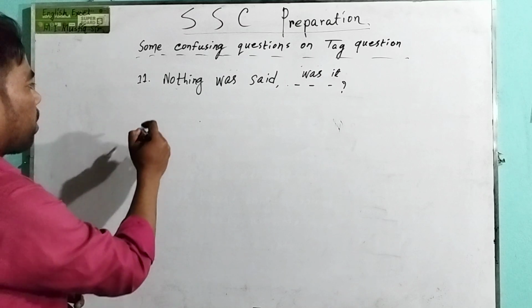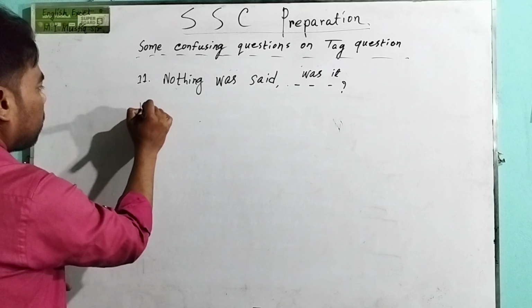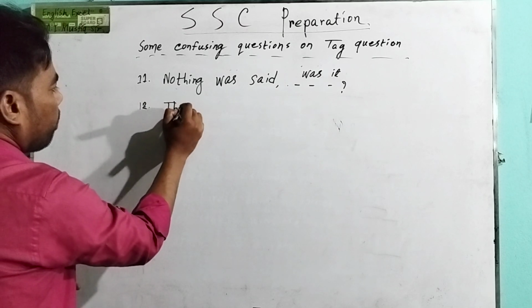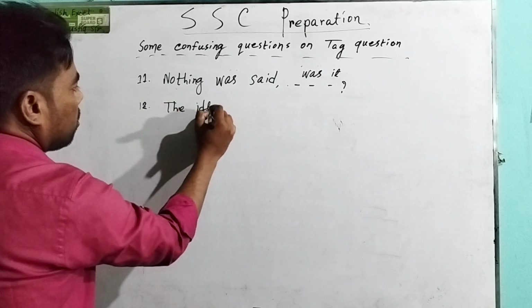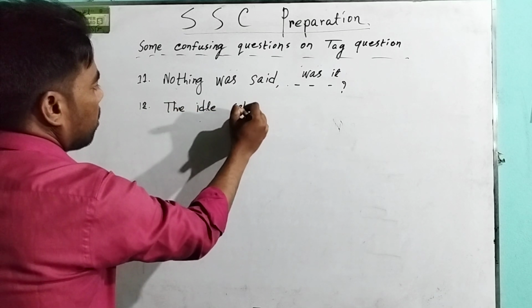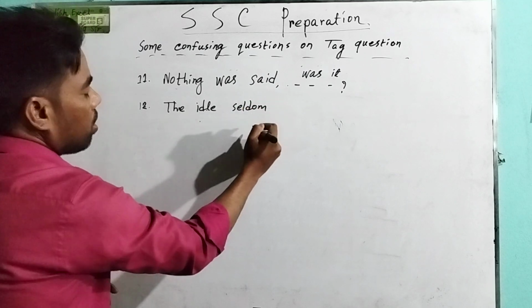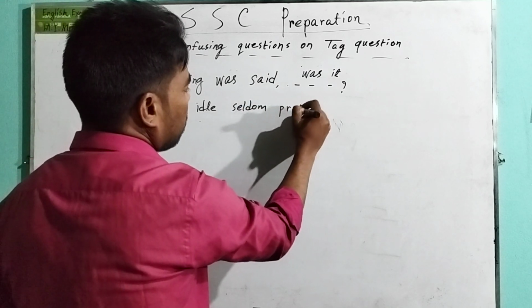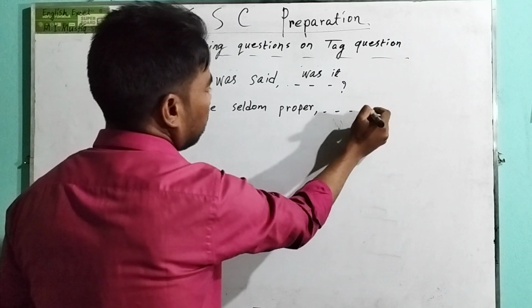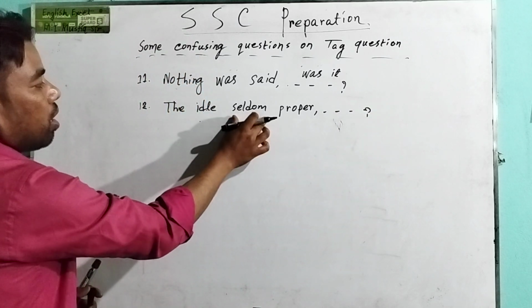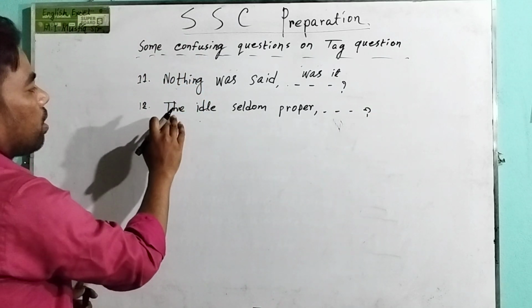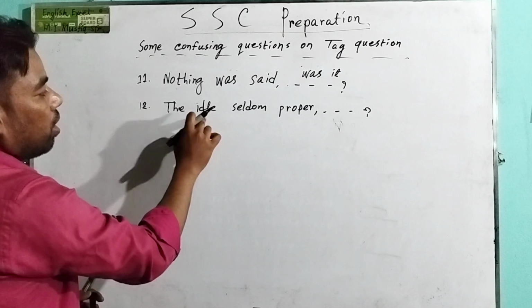Question 12. "The idle seldom prosper." Here "seldom" is a negative word, and "the" plus adjective.